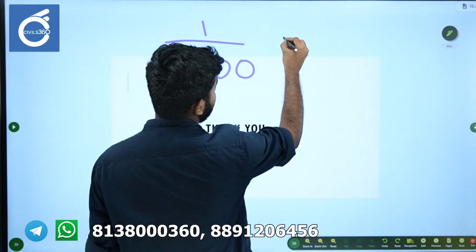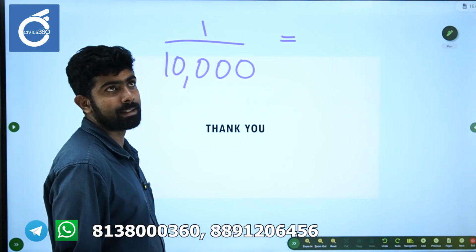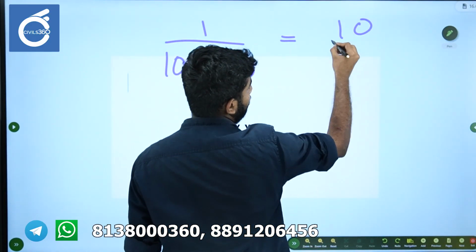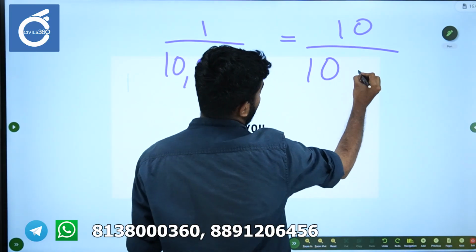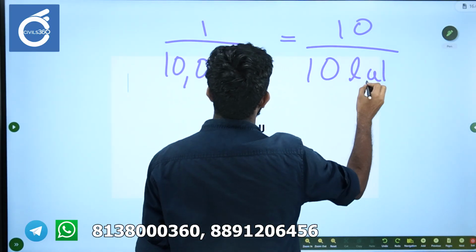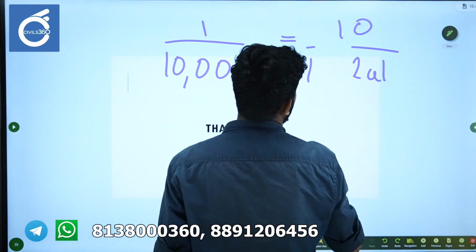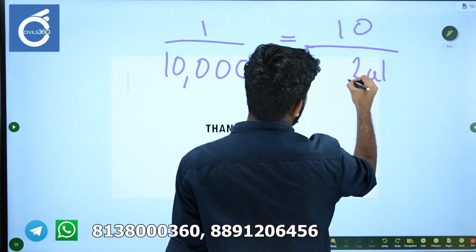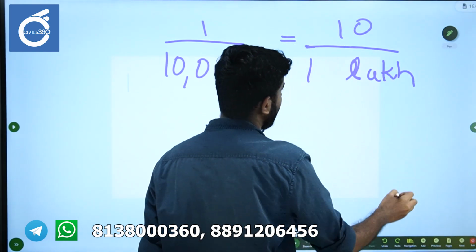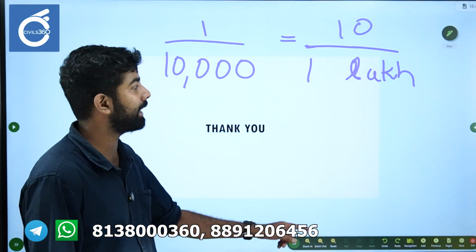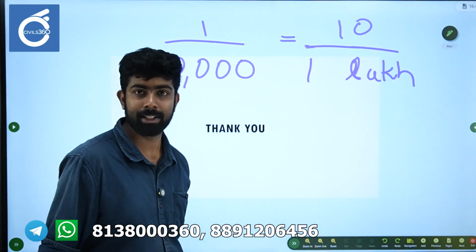Say it was state A. State A had 1 lakh population, 10 seats.